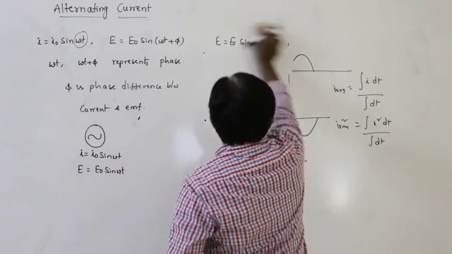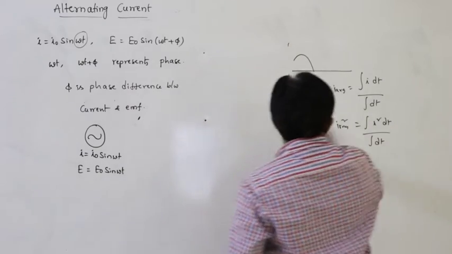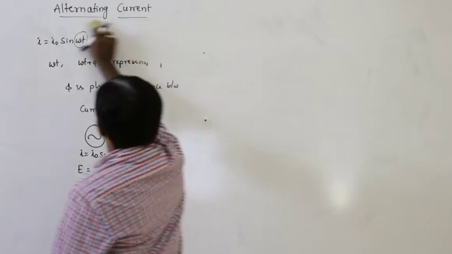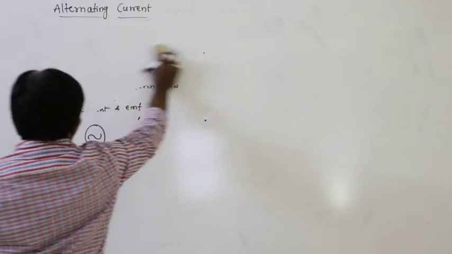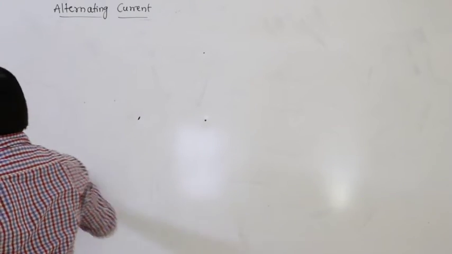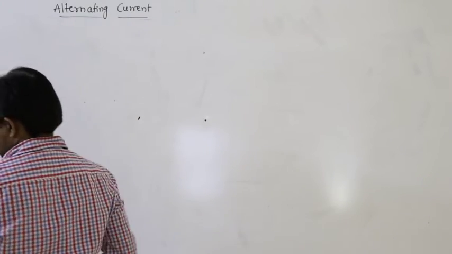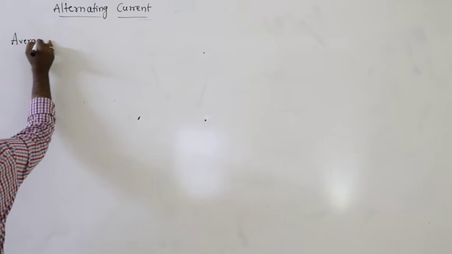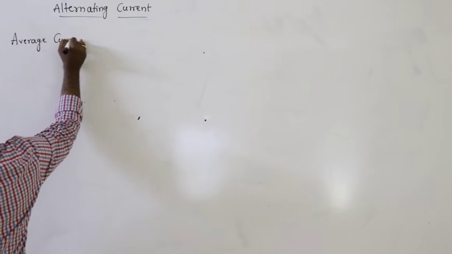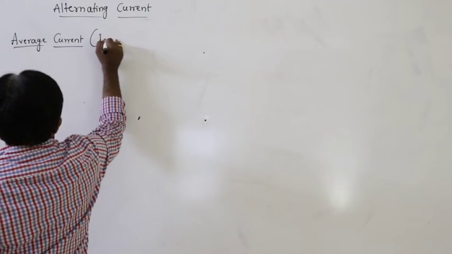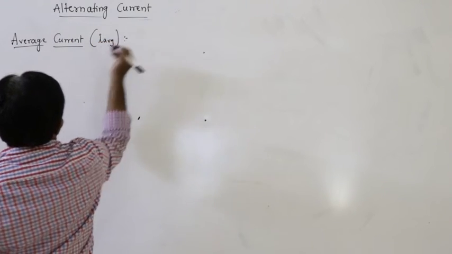Next, first we can discuss average current. We can define average current first, or average EMF, anything. So first come to the topic, average current, I average.